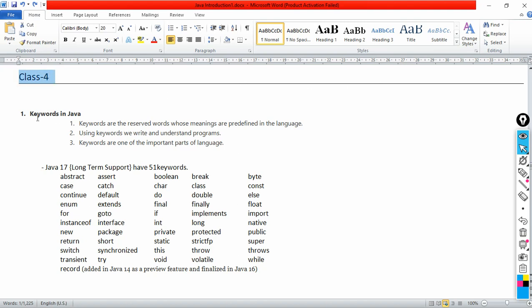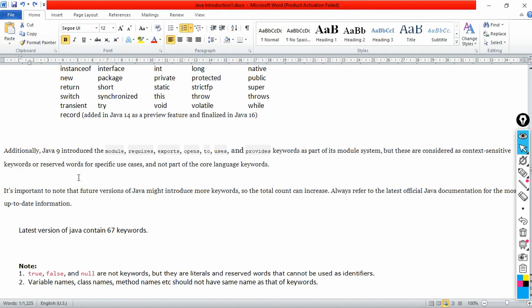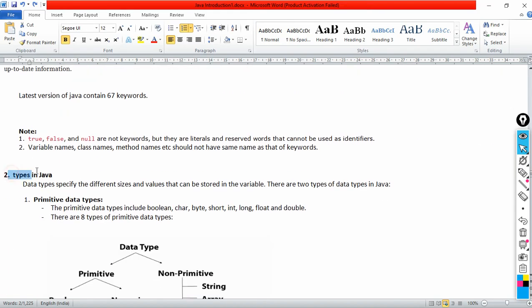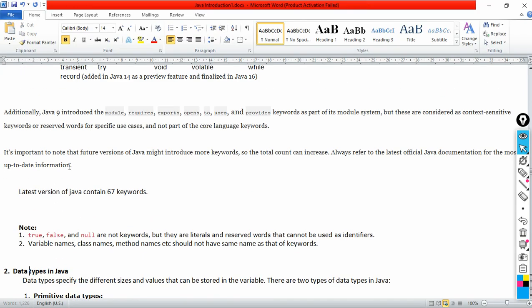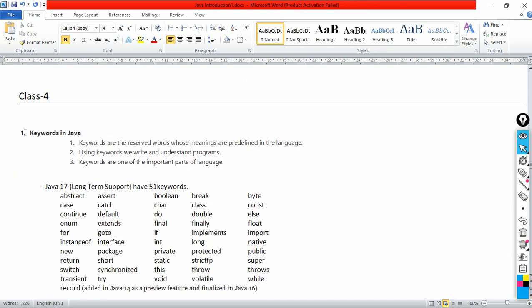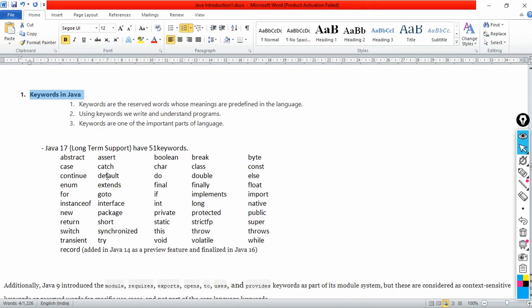In this class 4 we are going to understand keywords in Java and data types in Java. First of all, we are going to understand about keywords in Java. What are keywords? Keywords are the reserved words whose meanings are predefined in the language. Means keywords are nothing but main words of the language, and each main word has a predefined meaning.